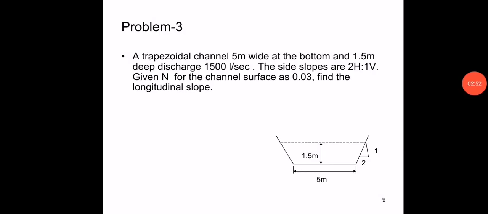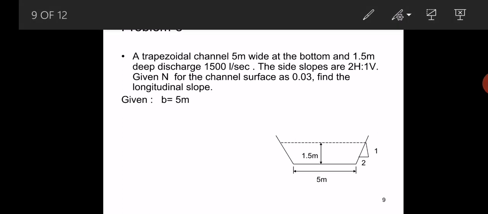Next, let's go for the next problem. A trapezoidal channel of 5 meters wide at the bottom and 1.5 meters deep, discharge 1500 liters per second. The side slopes are 2 horizontal, 1 vertical. Given n for the channel surface as 0.03, find the longitudinal slope. Means he has asked here how much the I value is.